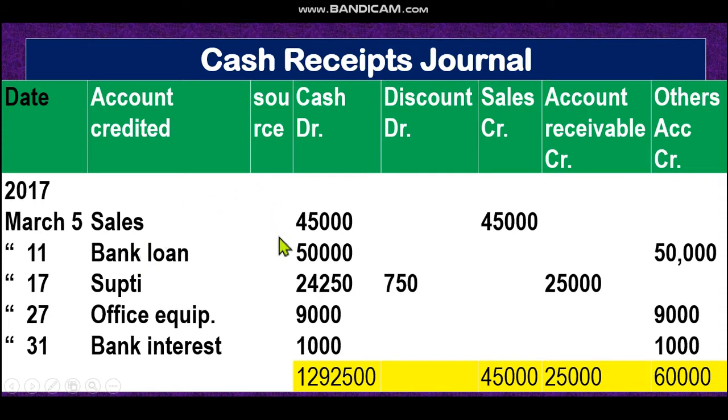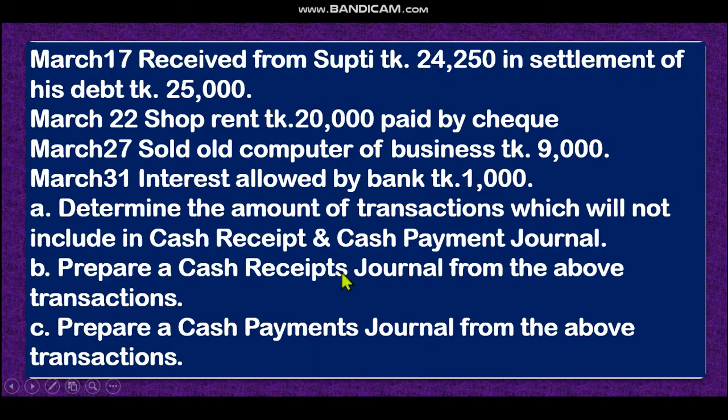Then source, if any source is mentioned. Cash account debit and discount account debit, these two accounts will be debit, and credit will be sales account or accounts receivable account. If there is any other, that will be in other accounts. Except sales or accounts receivable, other accounts will be recorded in others. Accounts receivable is also known as debtor account. Dear student, let's see the math. Now let's see the math question.